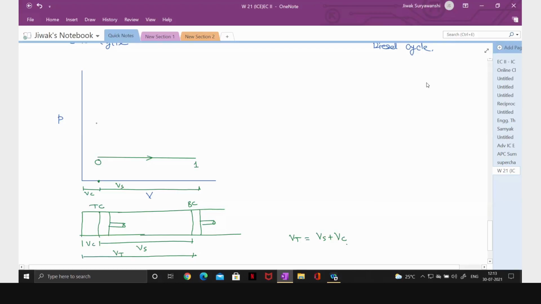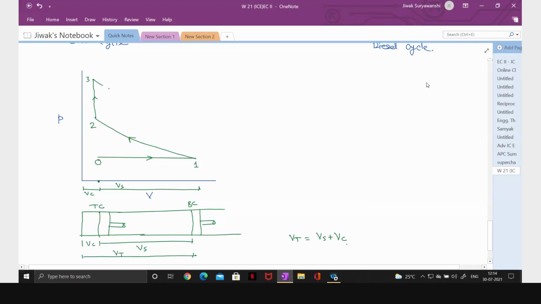Then 1 to 2 is compression stroke. So it is isentropic compression. Then 2 to 3 is constant volume heat addition.